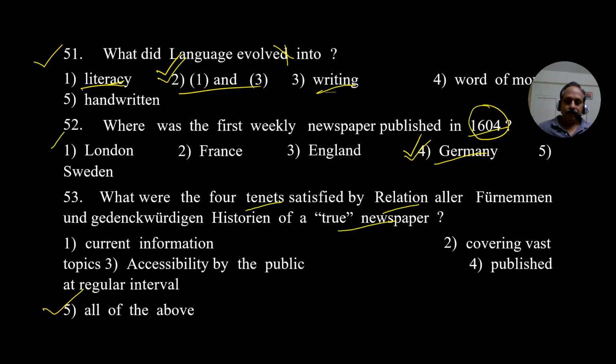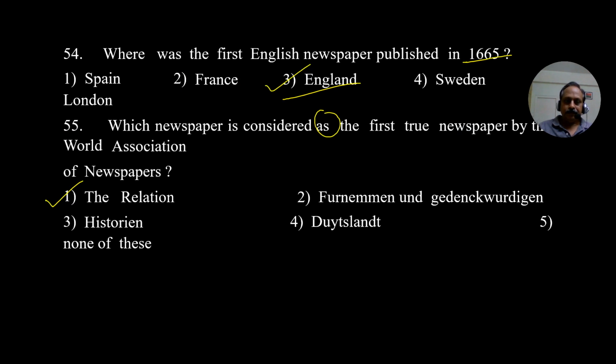The next one, what were the 4 tenets satisfied by? Here, you see 4 options, and the fifth one says all of the above. For this, you don't have to go to the passage. All that you have to do, go for the fifth option, all of the above. What is the reason? 4 tenets. Tenets means the foundation, the ideas, the ideals, the values or principles. They have given the 4 options, and the fifth option says all of the above. Obviously, that is the answer.